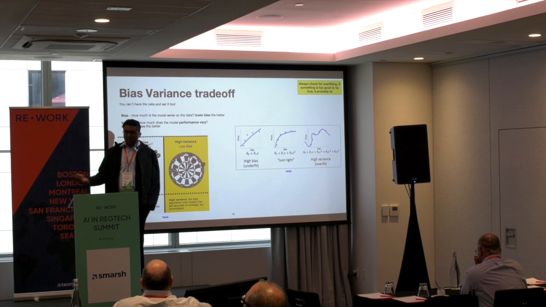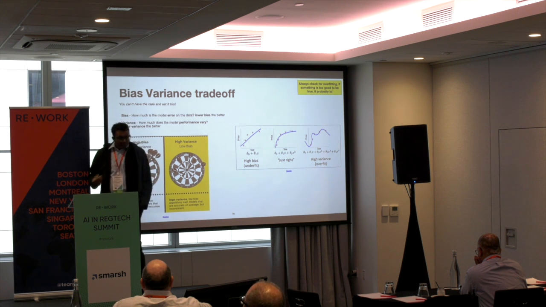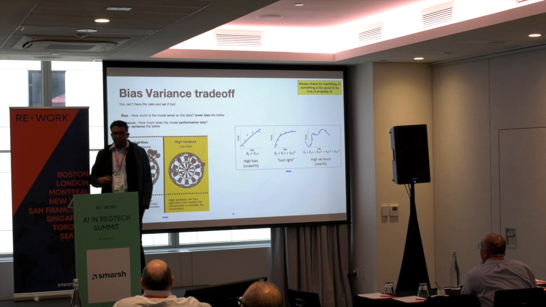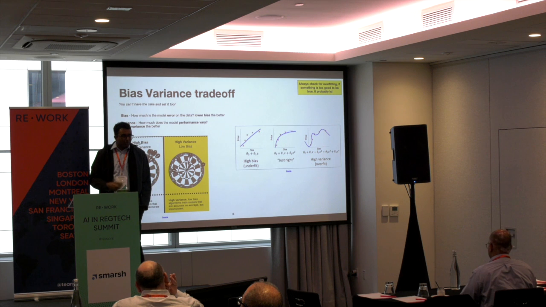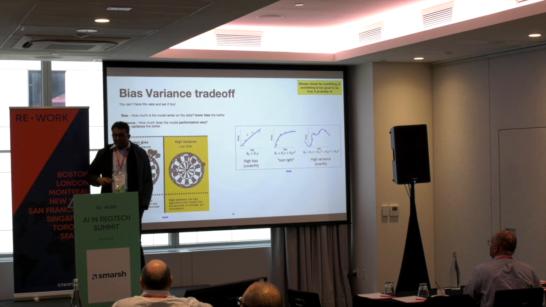The next one is the bias-variance trade-off. Bias is basically the error on the data set, and lower bias is better. Variance is how much the model performance differs from data set to data set or under different scenarios, in simple words. Of course, in an ideal scenario we want low bias and low variance, but that's not always going to be the case. So we need to see how we can make this optimal trade-off.